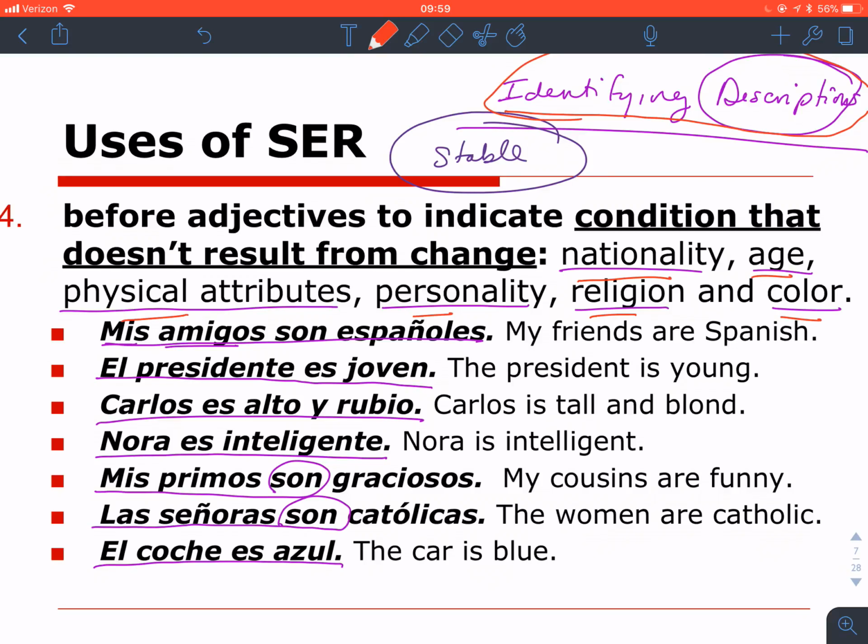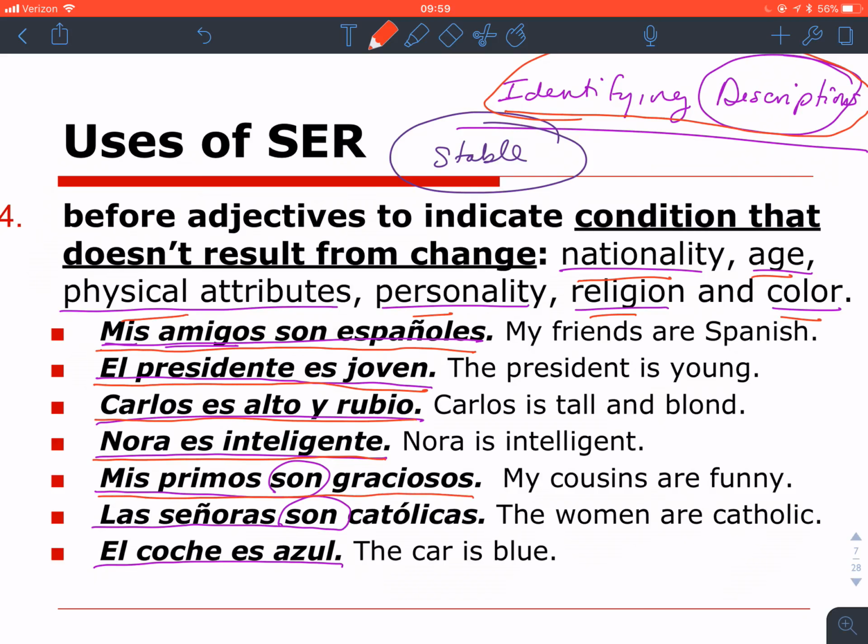¿Cómo son mis amigos? Mis amigos son españoles. ¿Cómo es el presidente? El presidente es joven. ¿Cómo es Carlos? Carlos es alto y rubio. ¿Cómo es Nora? Nora es inteligente. ¿Cómo son tus primos?